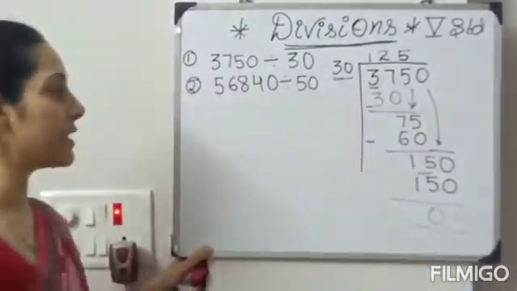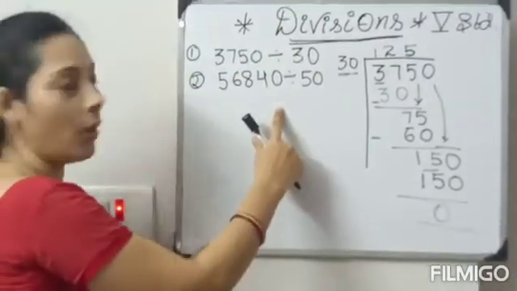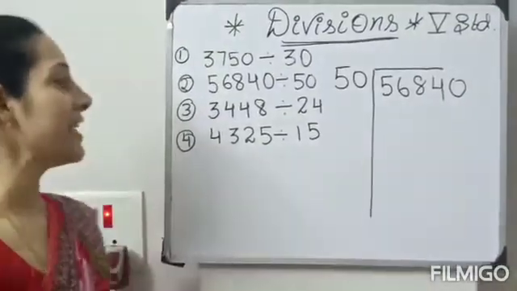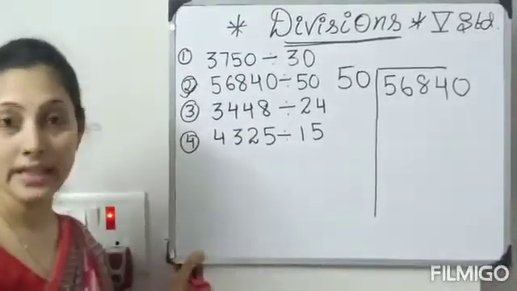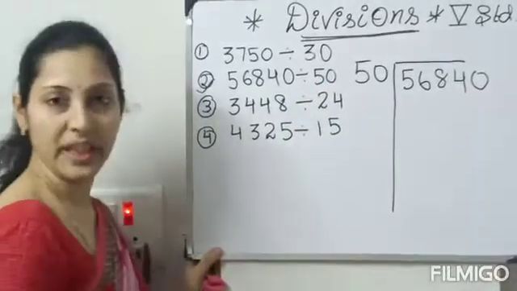Is it clear, students, now? Is it clear? Shall we go for the second one? Okay, 1 second. We'll go for the second one. Start. See, students, what is our second sum? 56,840 divided by 50.